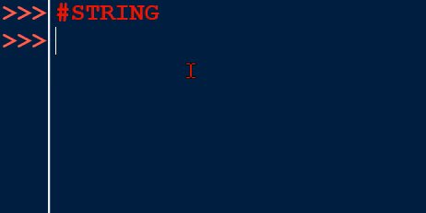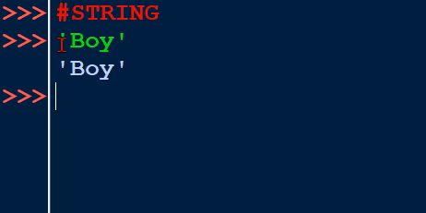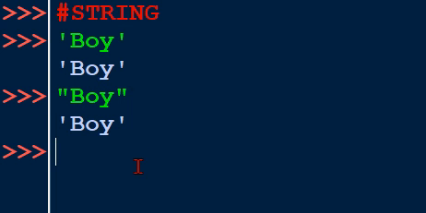We can create a string by enclosing text in a single quotation mark, double quotation mark, or triple quotation mark. For example, using a single quotation mark, this is the input, boy, enclosed in a single quotation mark, and the output is boy. And another, the same string created using a double quotation mark, boy, and the same output, boy.